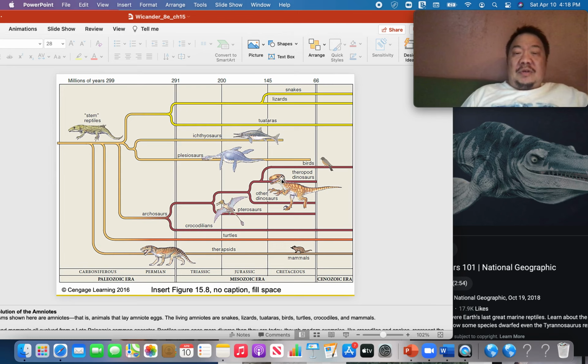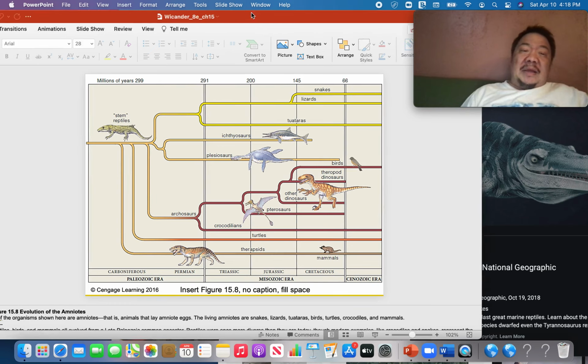And some theropod dinosaurs evolved into the birds, which still exist today. You have your turtles and your therapsids, your first mammal-like reptiles, and your true mammals appeared here in the Mesozoic, and they're called therapsids. We're going to take a look at those. And obviously, during the Cenozoic era, once the dinosaurs were gone, the mammals dominated the planet.